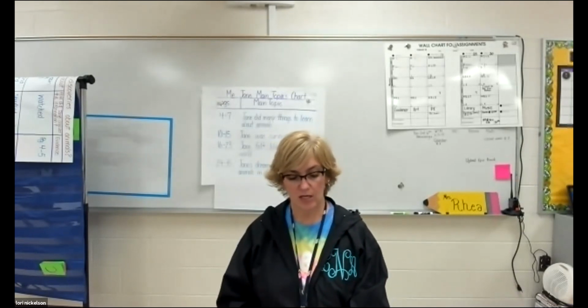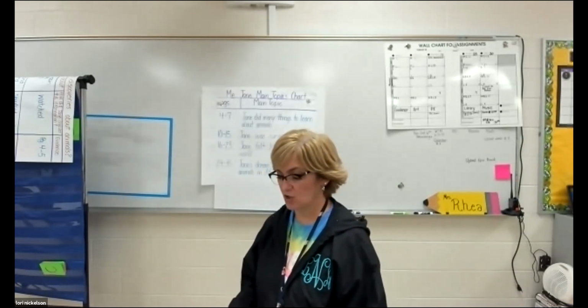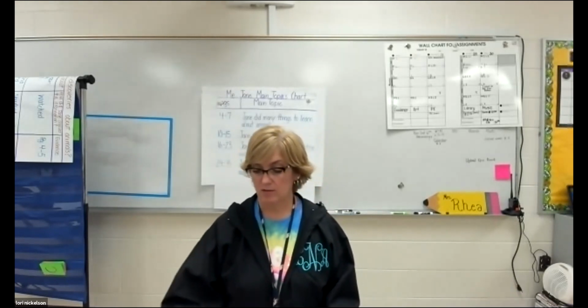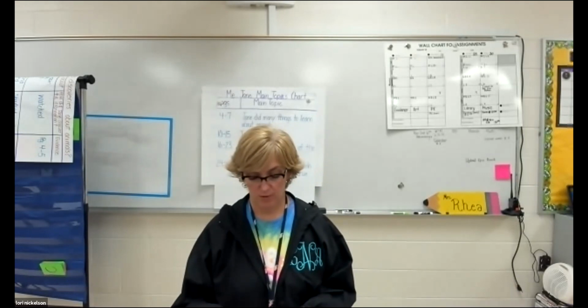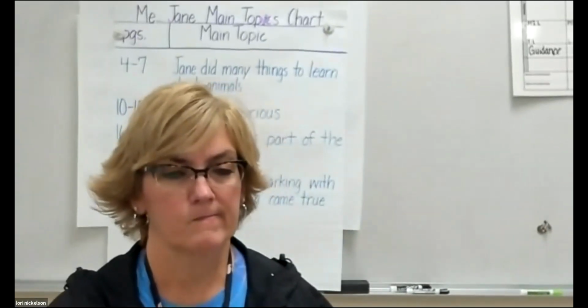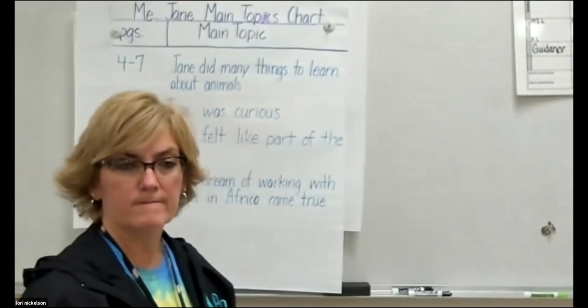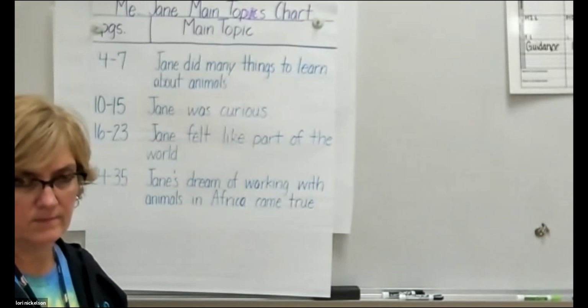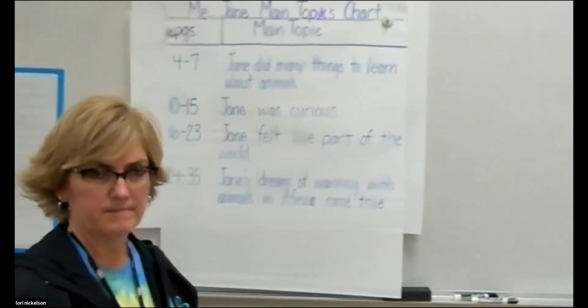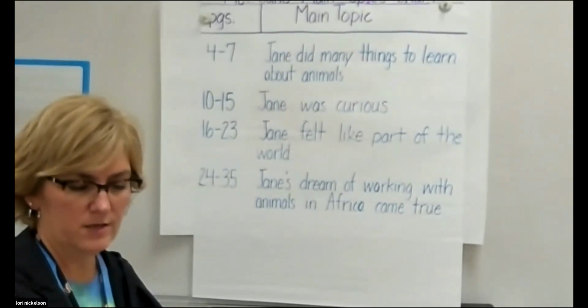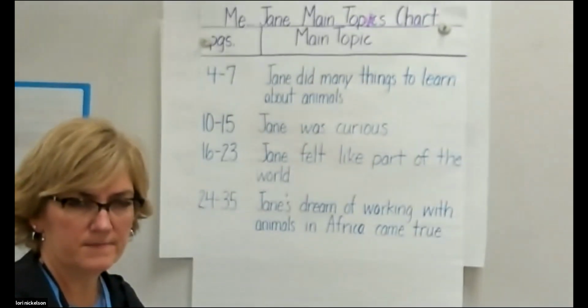So let's look at our main topic and key details chart from lesson 11. Okay, so let me bring this in. I've got to make it bigger enough so you guys can see it.